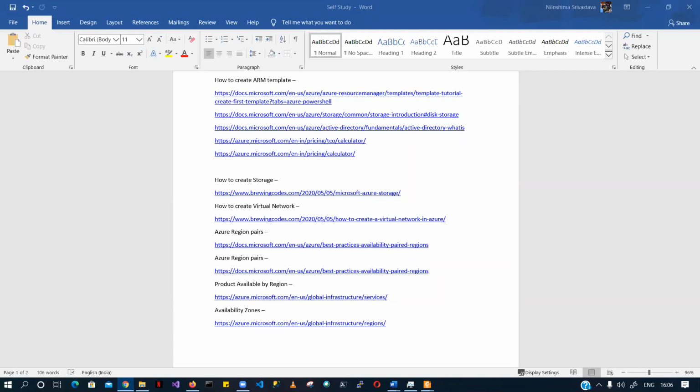The lowest level is LRS, a replication format where the data is replicated to a storage scale unit, a collection of racks of storage nodes, because there are multiple racks in the data center, and it provides 99.999999999% durability of objects, right?